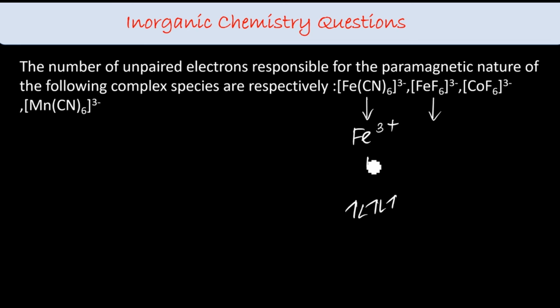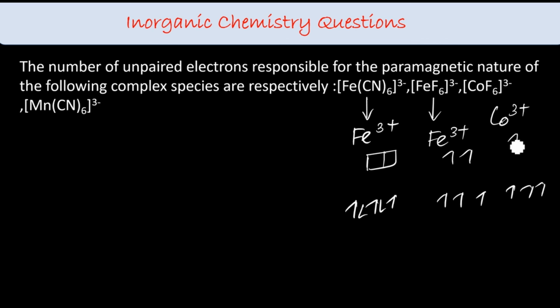And FeF6 3 minus, eg is empty, but this has a weak field ligand, so electrons will go up. And CoF6, where Co is in 3 plus oxidation state, 3d6 it will become. So 1, 2, 3, 4, 5, 6.